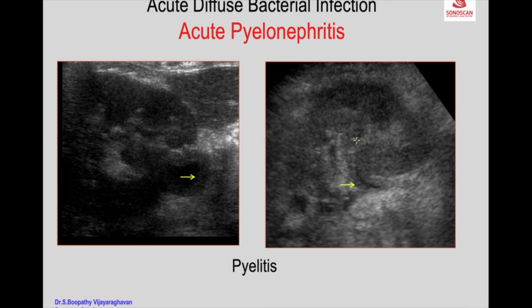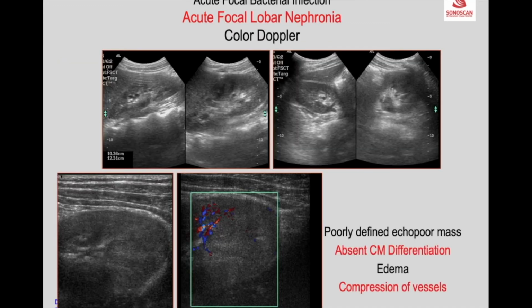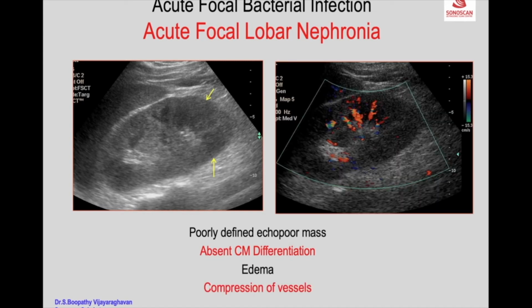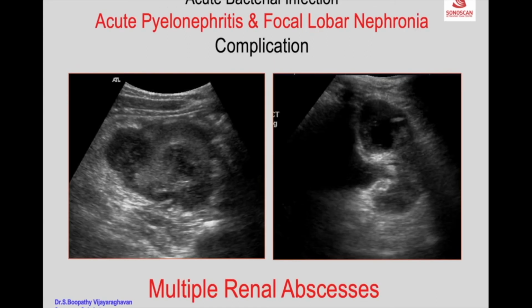Now, the pyelitis component of acute pyelonephritis can be seen as urothelial thickening in the calyces and pelvis, seen here. Vessels or no vessels in the ill-defined mass. Here is the ill-defined mass with loss of corticomedullary differentiation, and if you put on color, there are vessels. Multiple renal abscesses are seen in the kidney, in the parenchyma. You see one abscess, another abscess here.